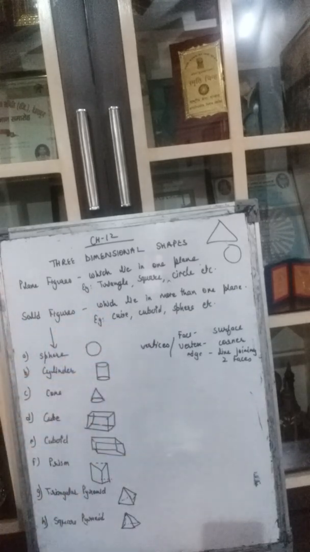Clear? Okay. Now we'll come to the first question here, 12a. It says, how many edges does the figure have? How many edges does this figure have? Edges are the lines, so you will count the lines. 1, 2, 3, 4. Then we have 4 at the bottom also. 1, 2, 3, 4. So that means 8. Then these vertical lines: 9, 10, 11, 12. So how many edges does it have? 12 edges.